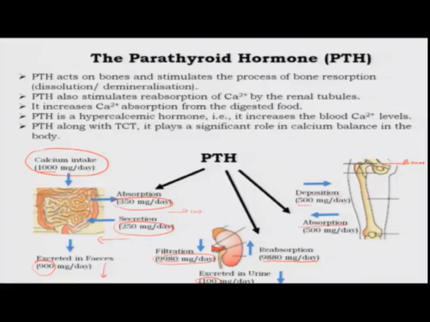So, there is a balance. An equal amount of calcium usually is taken up from the blood to make new bone, and an equal amount of calcium is also being released from the breakdown of the bone each day, so that you maintain a constant amount of calcium within the bones. Now, all three of these processes can be regulated by parathyroid hormone. Parathyroid hormone can act on the bones, and it stimulates the process of bone resorption or demineralization, meaning it releases more calcium from the bone than it allows it to take up.